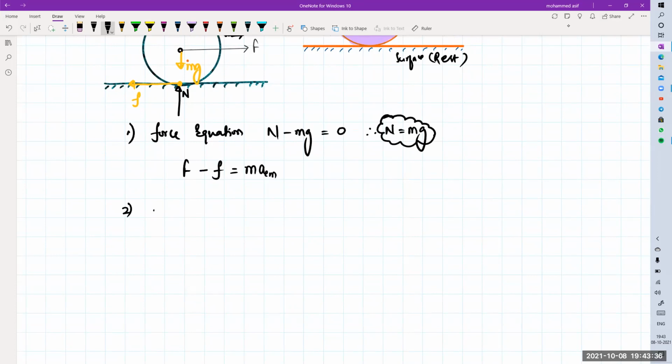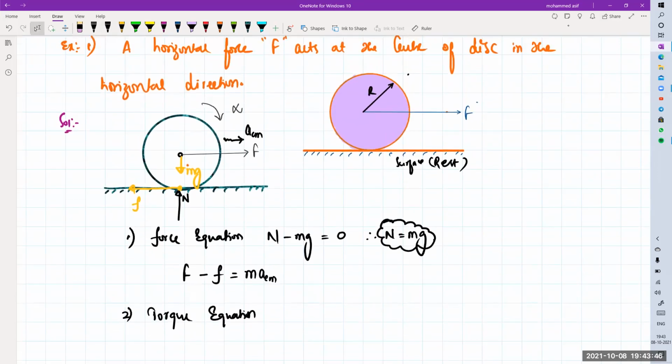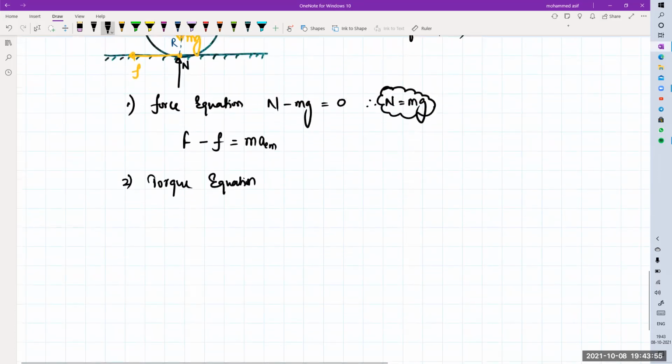What is the next one? Torque equation. How do you write the torque equation? Torque equation means force into perpendicular distance about the axis of rotation. Small f into this perpendicular distance. This perpendicular distance is nothing but what? R. So frictional force into R, can I write like that? So frictional force into R will be equal to torque. Tau will be equal to what? ICM into alpha. So I can write here f into R is equal to your ICM into your alpha.